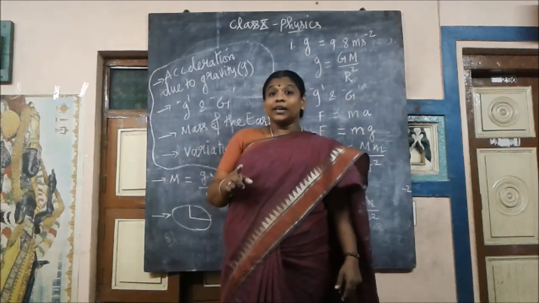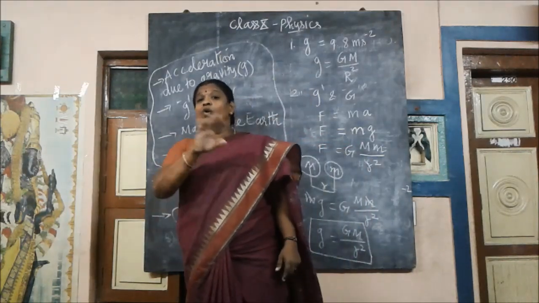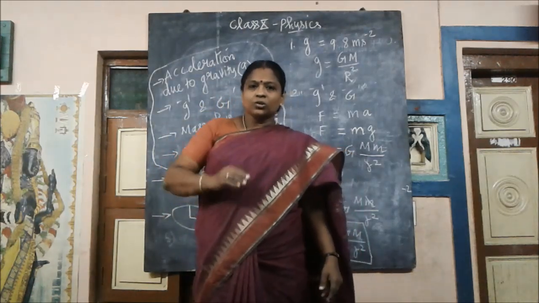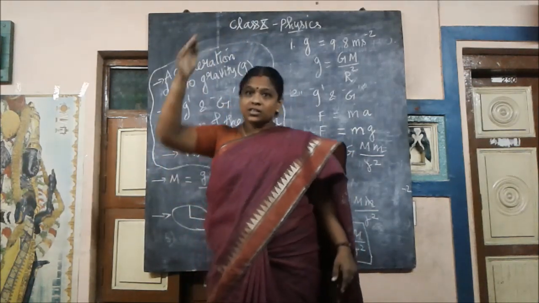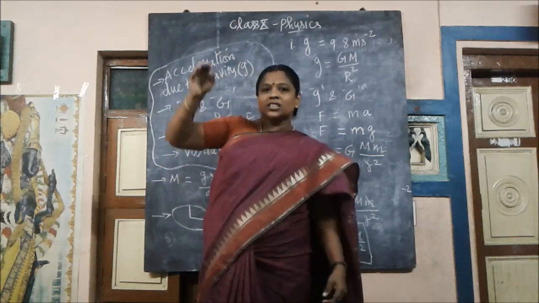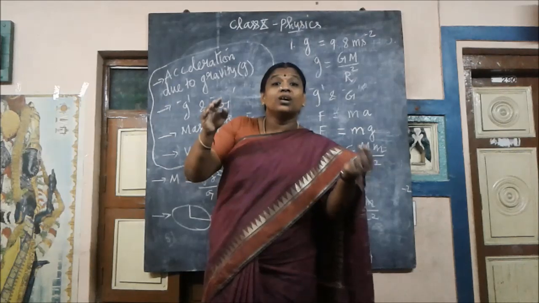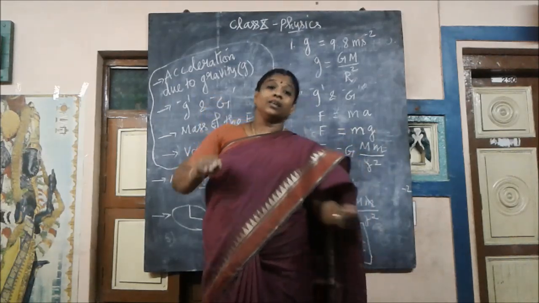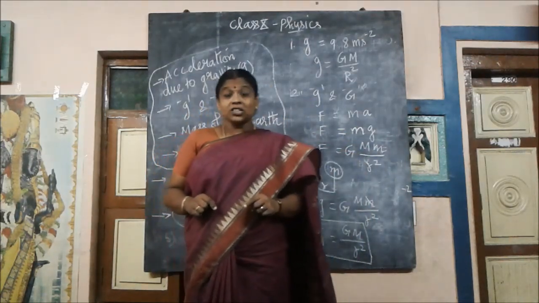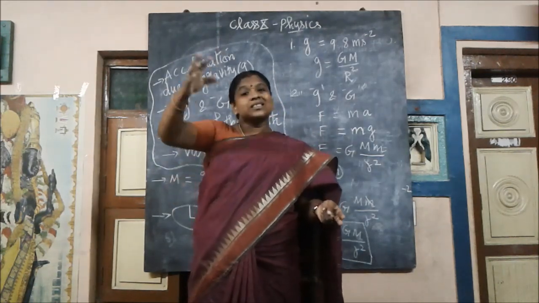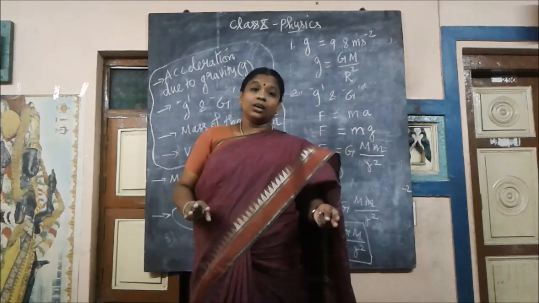You know already that without any force, any body cannot change its direction, right? So it goes up in one direction and changes its direction. While changing, some other force comes into the picture. That force is given by the earth, which is called gravitational force. That gravitational force will accelerate any body on the earth.